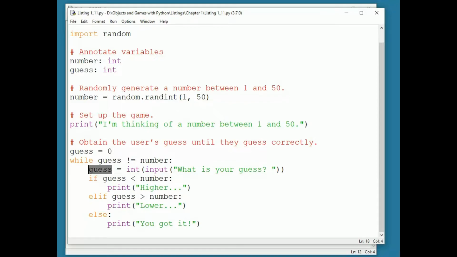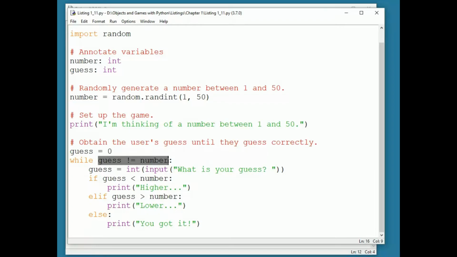But worst case, one hopes, the loop doesn't execute more than 50 times, once for each possible number the user could guess, and ideally it executes about log base 2 of 50 times, if the user guesses in the middle of the possible values left each time. When we're writing a loop, therefore, we need to maintain that loop control variable. First, it needs a value before we test it the first time. Notice that we set guess equal to 0 before the loop header.